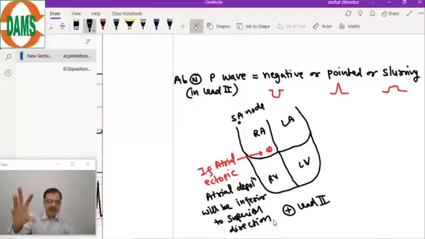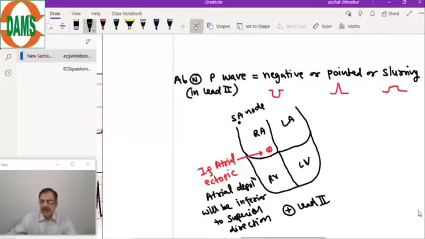This focus is depolarizing very fast, producing a negative P wave, and each P wave will be followed by a QRS complex. This is just one example of how it will have a negative P wave. The atrial depolarization will be from inferior to superior direction, but the ventricular depolarization will be superior to inferior. So what will the ECG look like? This is one example that I have given you.